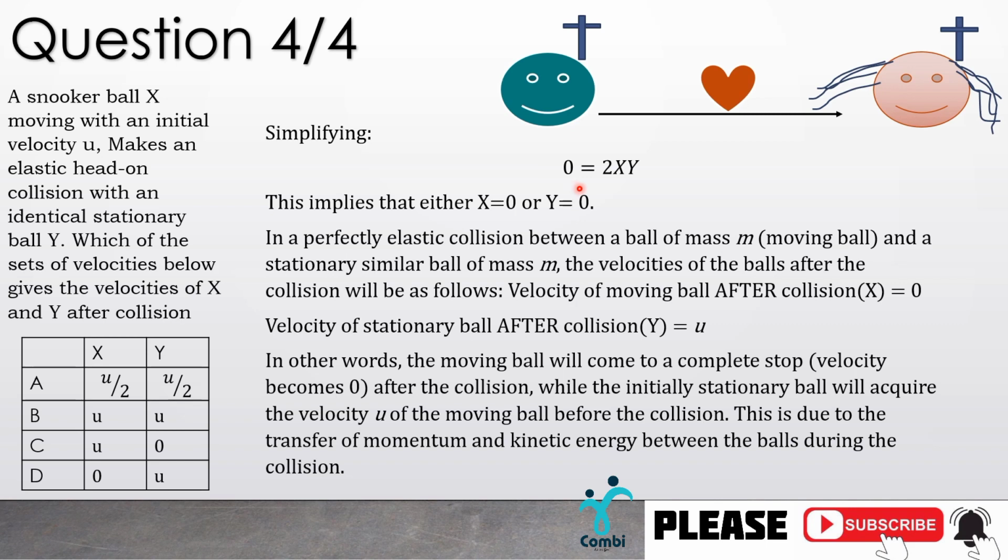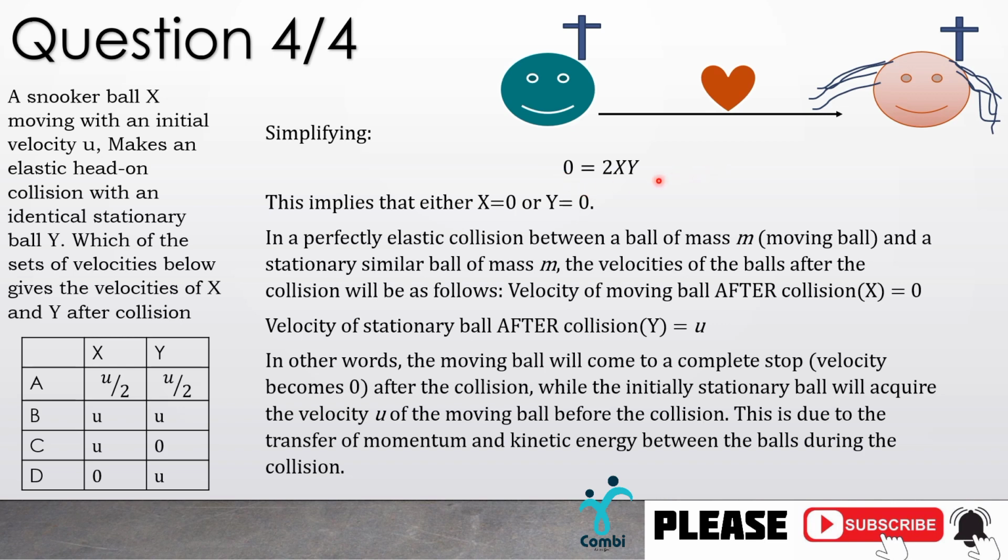Simplifying, we see that 0 is equal to 2xy. But how did this happen? From our previous slide, we saw that we had x squared plus y squared is equal to x squared plus 2xy plus y squared. And we saw that this x squared came this way, became negative x squared and went with the other x squared. And the y squared came this way, became negative y squared and went with the other y squared. And so we're left with nothing, which is 0.